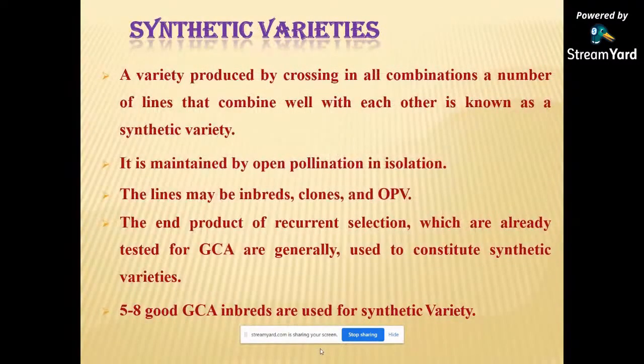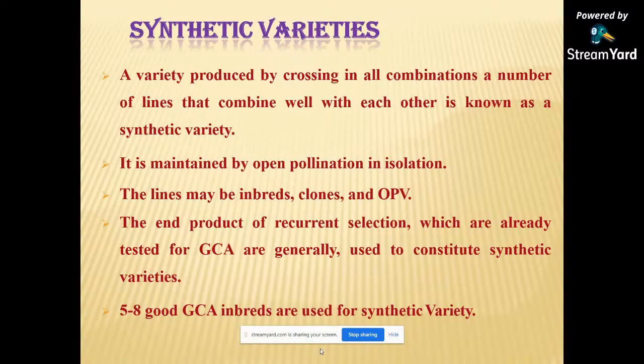And synthetic variety. Synthetic variety is produced by crossing in all combinations a number of lines that combine well with each other. It is maintained by open pollination in an isolation field, and the lines may be inbreds, clones and open pollinated varieties, and the end products of recurrent selection already tested for GCA.